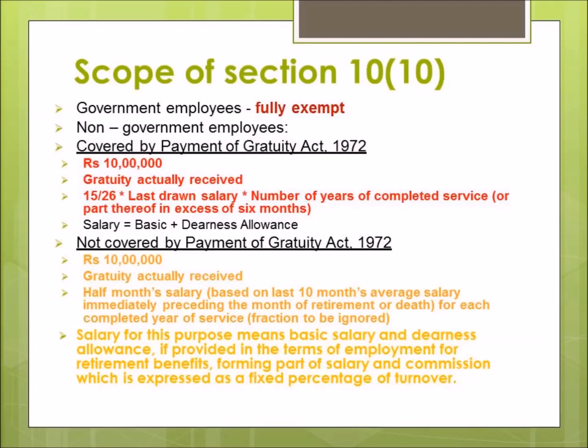So we'll calculate this and get an amount, and then we'll compare these three amounts, that is rupees 10 lakhs, the gratuity actually received, and this amount which we got after this calculation. The minimum of these three will be exempted, and the rest, whichever will remain after the deduction, will be taxable. So this is the case of non-government employees covered by the Payment of Gratuity Act.